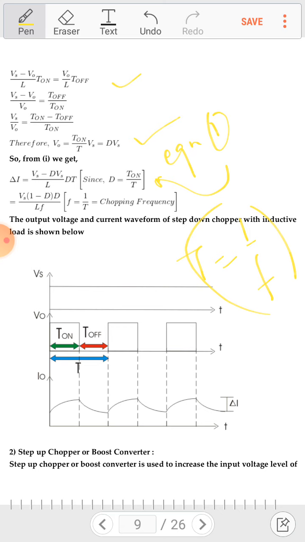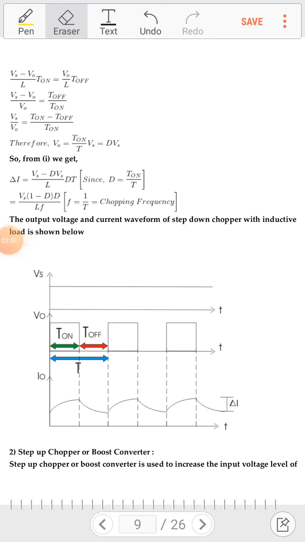In this waveform of I naught current, the current is exponentially charging when V output equals Vs, and it will decay when V output equals 0 in the T off period.